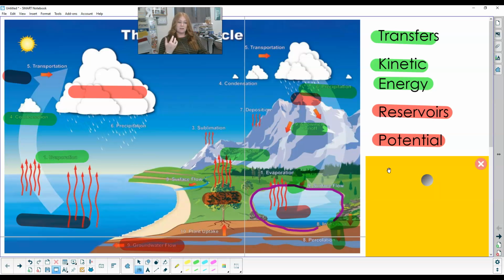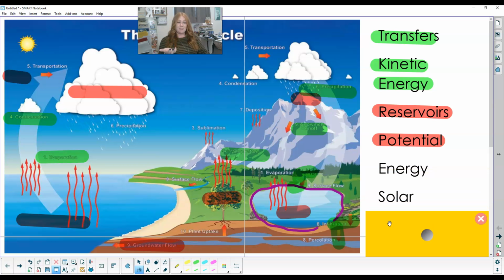Now, where does this energy come from? Well, it comes from the solar energy. So the sun gives the energy to all of the liquid that it's seeing. It's giving the energy, and that's heating it up. So it starts to store it up, and once it has enough, then it can cycle through.